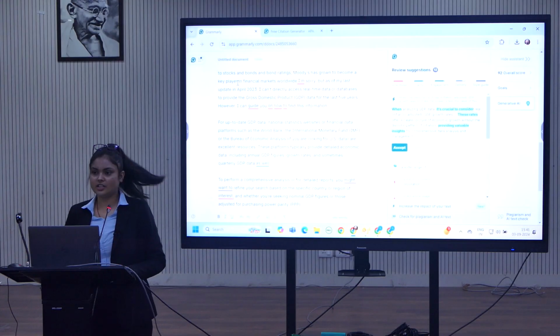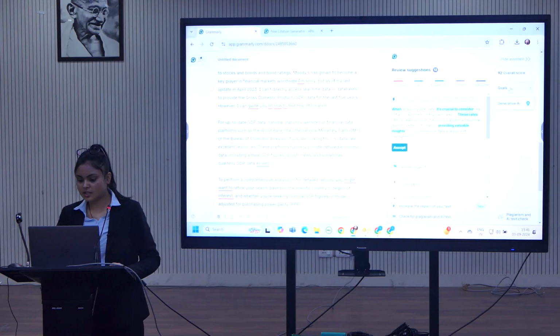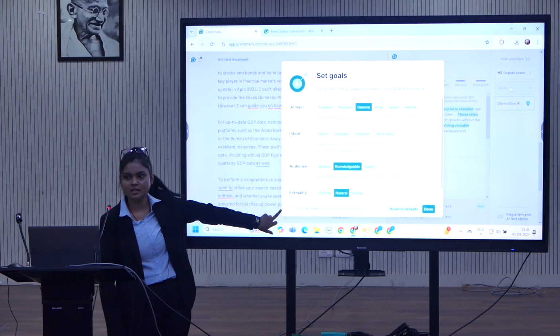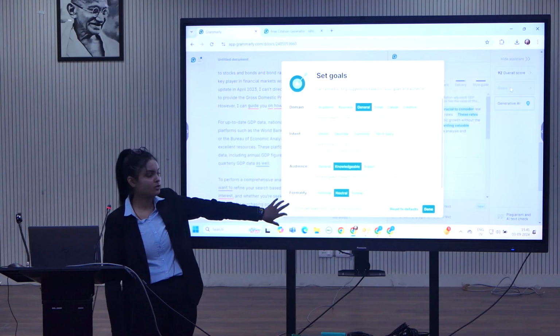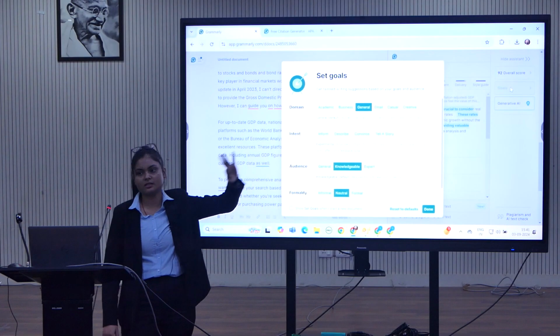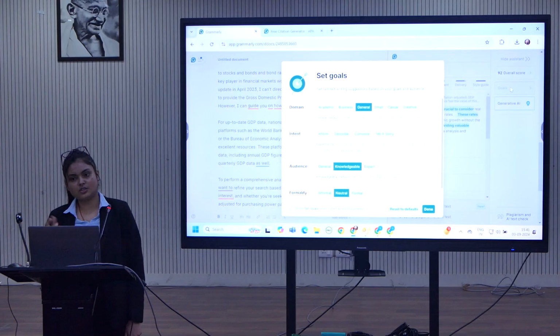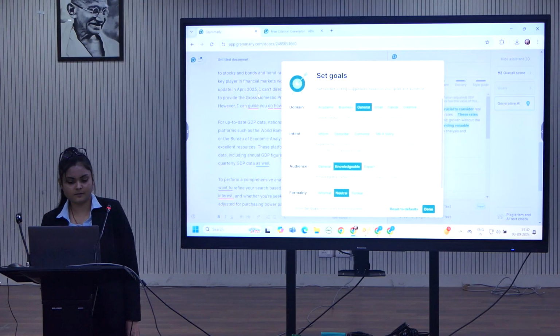Yes, separately for each document, sir. There is an option you can see, reset to defaults, whether you want to reset. If you are not clicking on this box, then you can do the document-wise customization. You can set your goals document-wise.